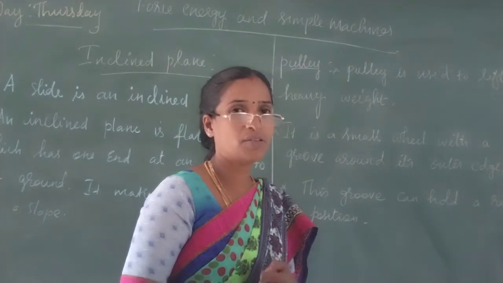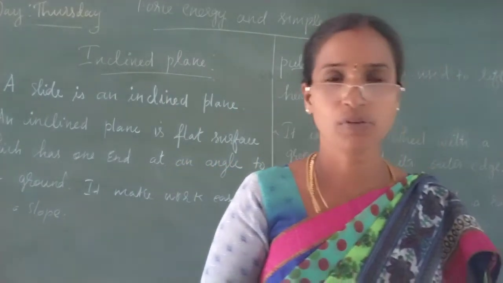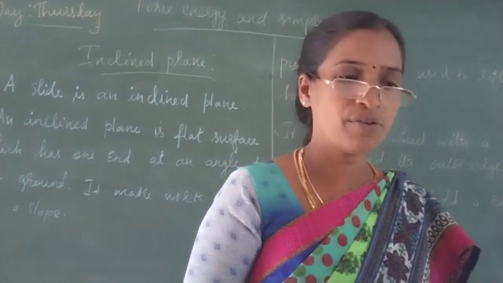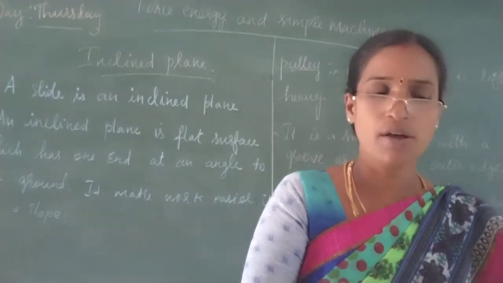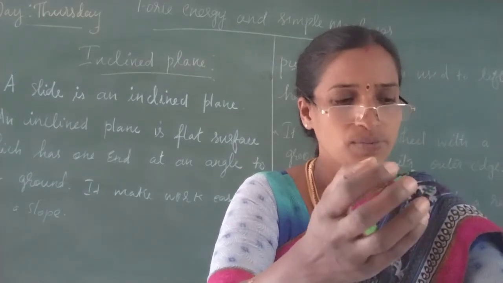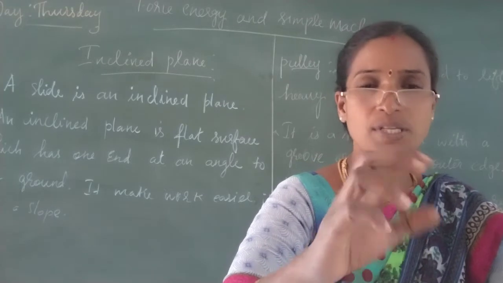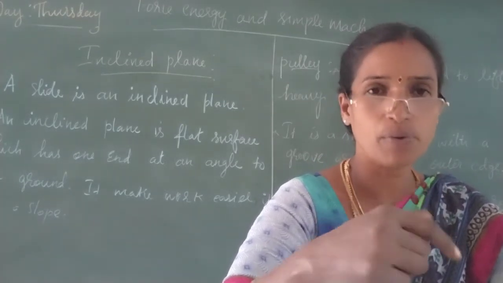Children, see here, there are two types of pulleys, fixed pulley and movable pulley. Pulley means we can lift heavy weight through it. See here, fixed pulley. A fixed pulley is fixed to some support. A rope is passed over the pulley.